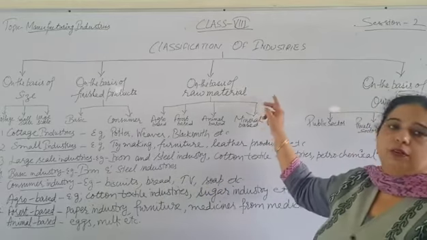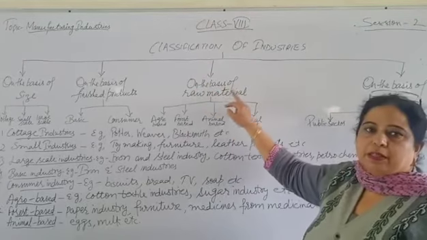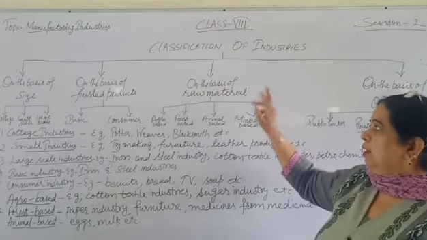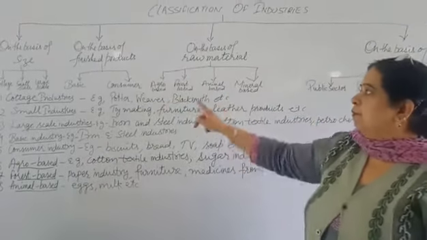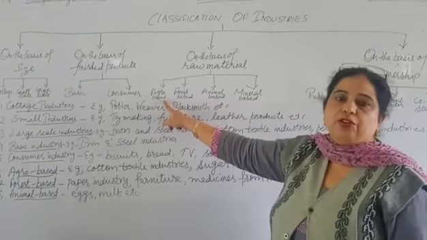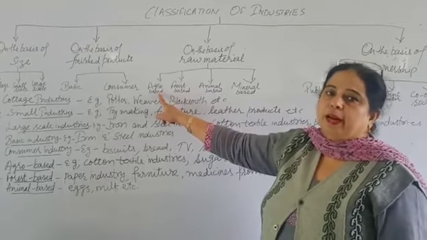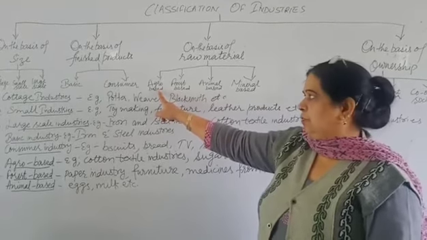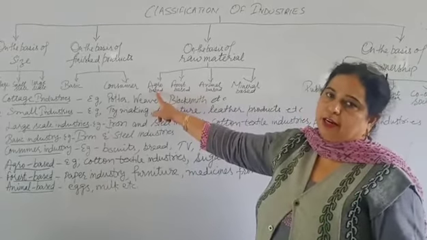Now we come to third part: classification of industry on the basis of raw material. On this basis, industry can be divided into four parts. Agro-based industry. This is the industry which uses raw material which is obtained from farms. For example, sugar industry, cotton textile industry.